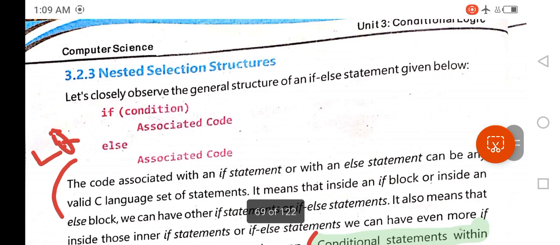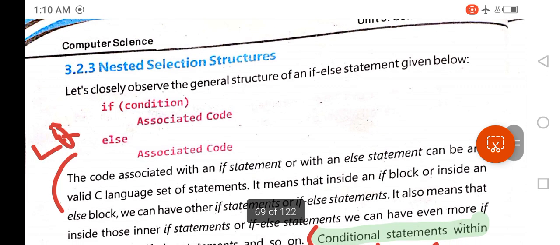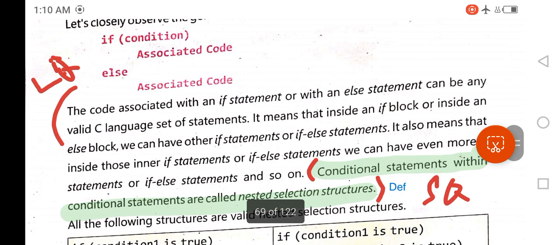After that we have another long question, which is nested selection structure. So it goes as follows. Let's closely observe the general structure of an if else statement given below. If condition, associated code, else, associated code. The code associated with an if statement or with an else statement can be any valid C language set of statements.